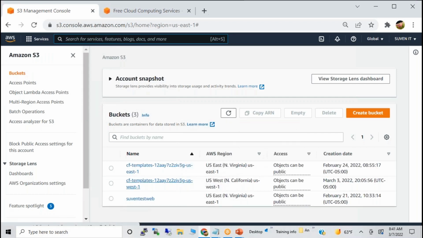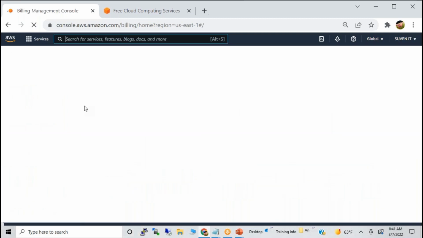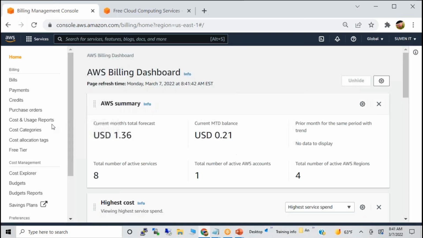But for your practice, don't worry, you will not get any bills or any charges. With my past experience, I've been using it for a long time, but still I'm not paying much. I'm paying something like 0.021 cents. So this is a very small amount, right?